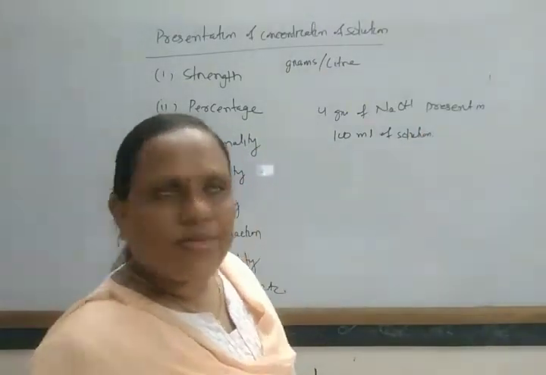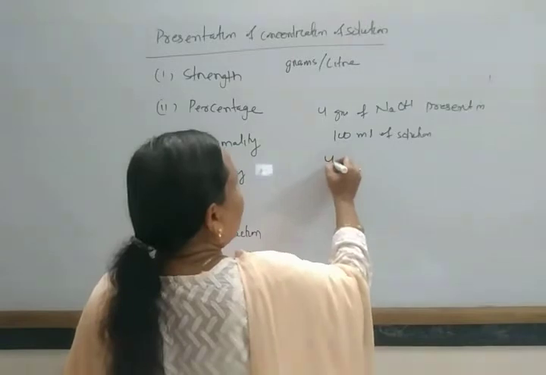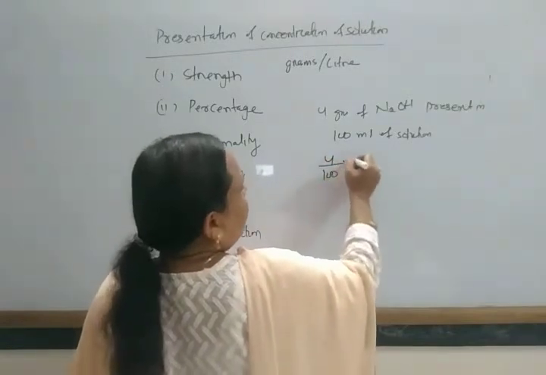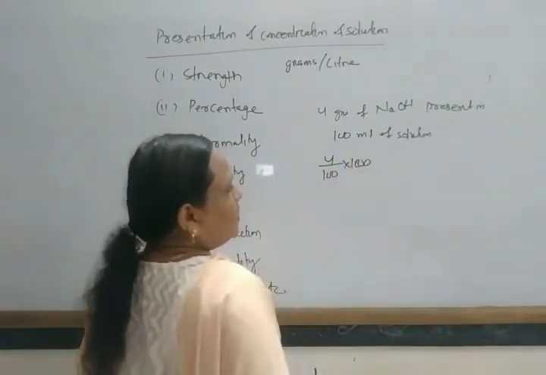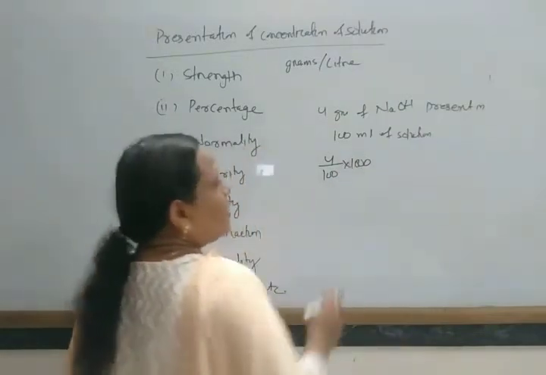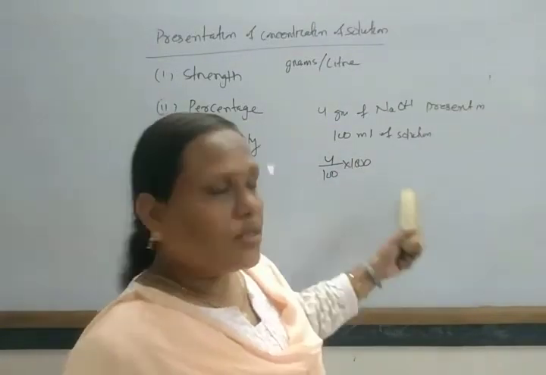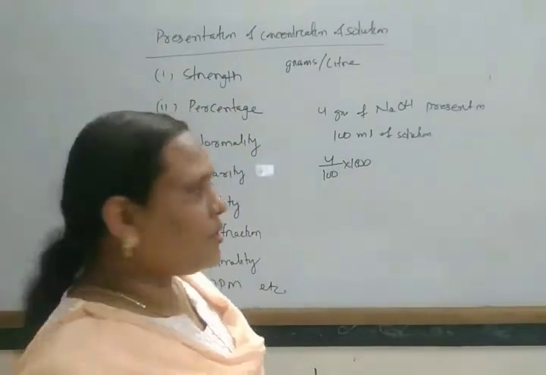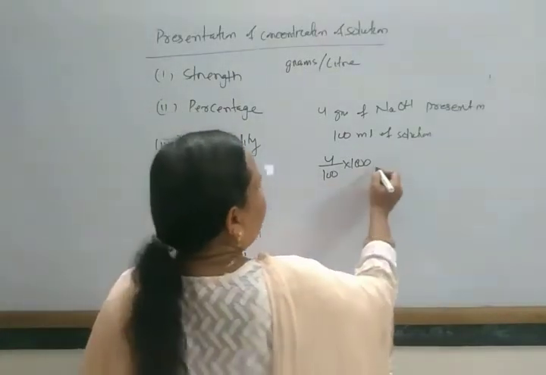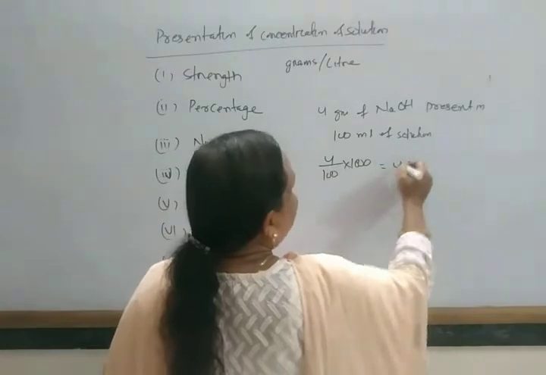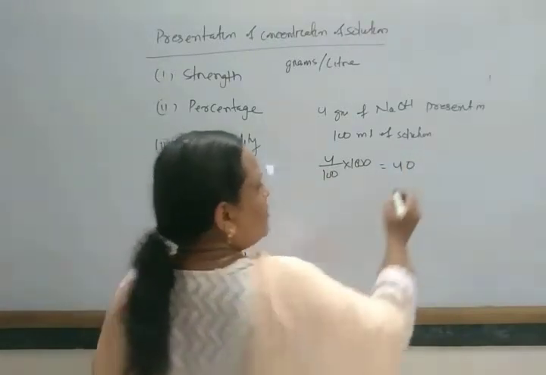Then what is its strength? Its strength is 4 by 100 into 1000, which is the amount present per 1000 ml or per liter of solution. So here we find it is equal to 40.